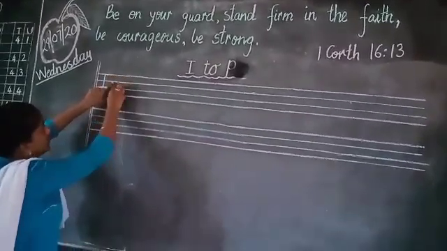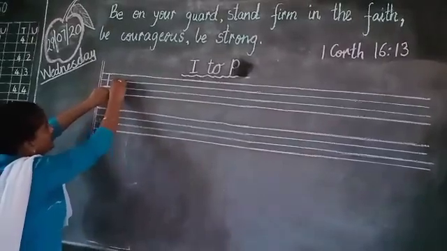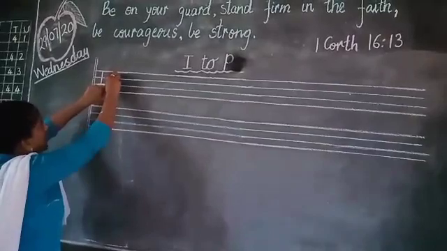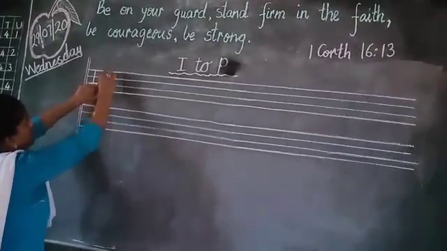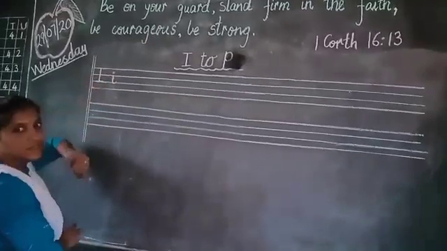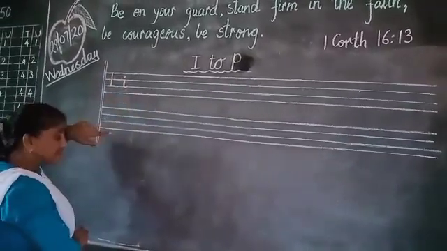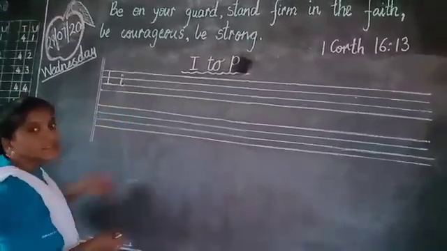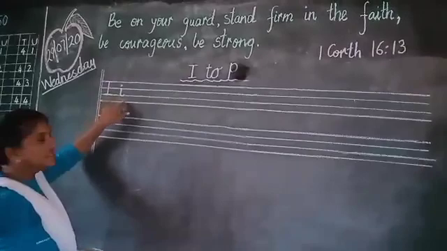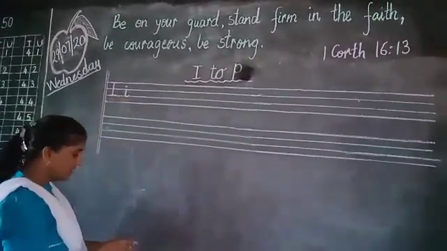From this first blue line to second blue line, draw a standing line and small curve, and on the top of that put here a dot. So this is i. Then I capital, i small.